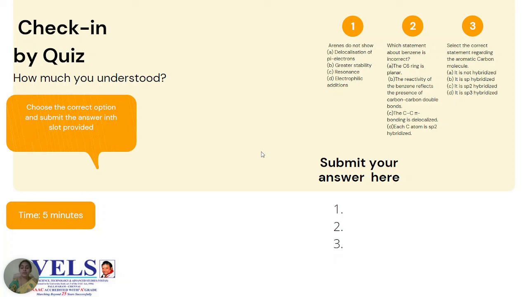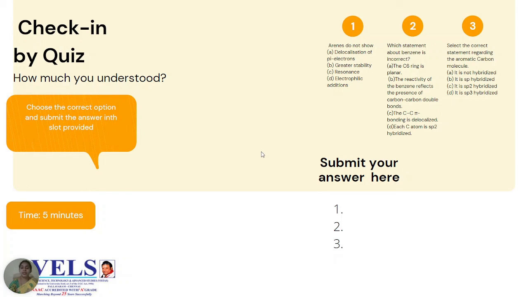So option B will be the correct option, because based upon reactivity you can't tell that benzene has any double bonds. Then option C, CC pi bonding is delocalized. Definitely it is delocalized, and each carbon is sp2 hybridized. So A, C and D go with the concept, whereas B doesn't. Your option B will be the correct answer.